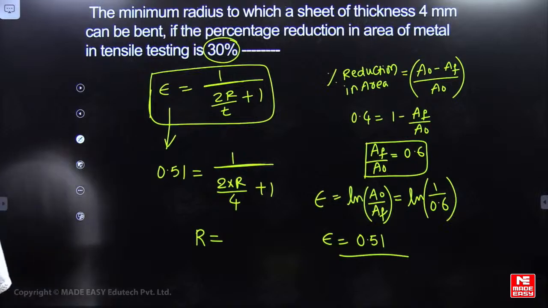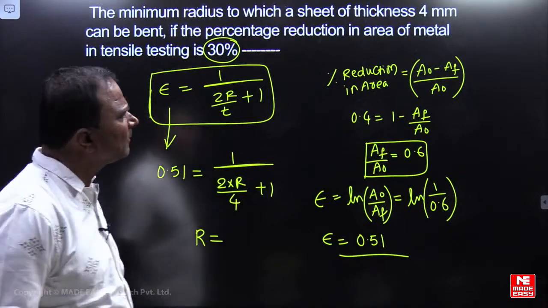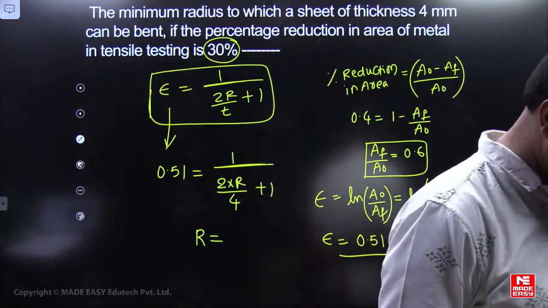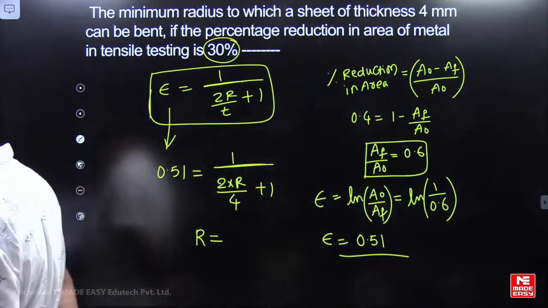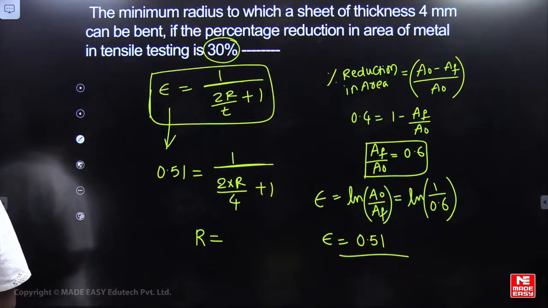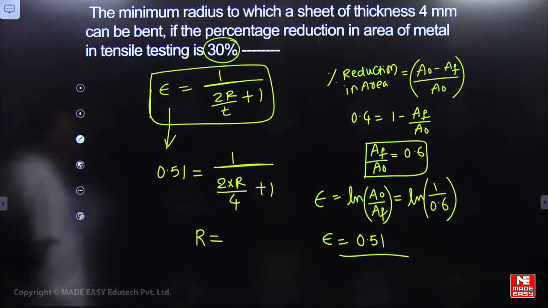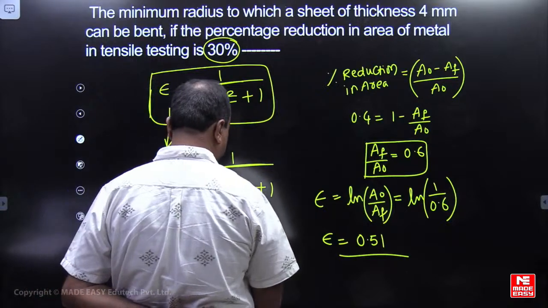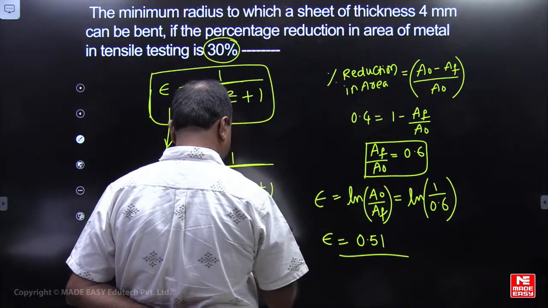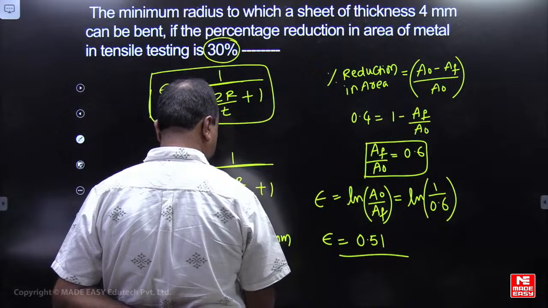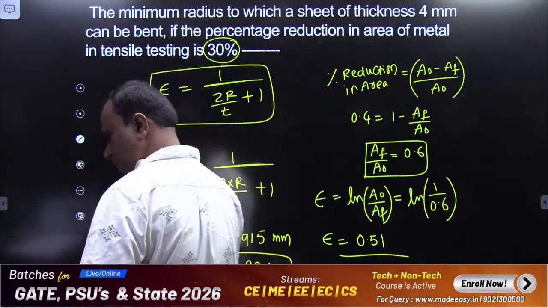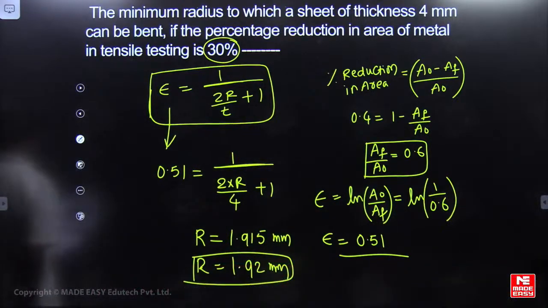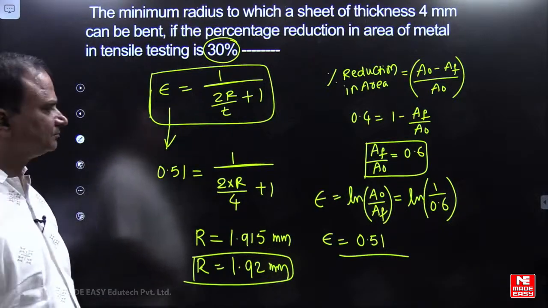Radius is how much? 1 mm? No. Radius of the curvature is how much? .915. Okay, that will be 1.92. 1.92. Okay, good.